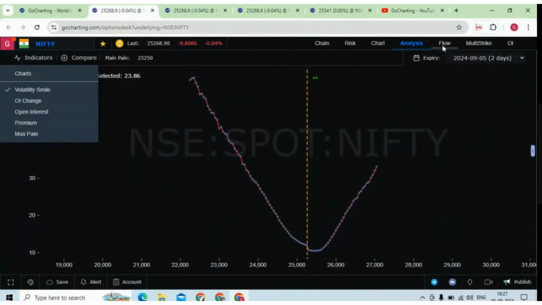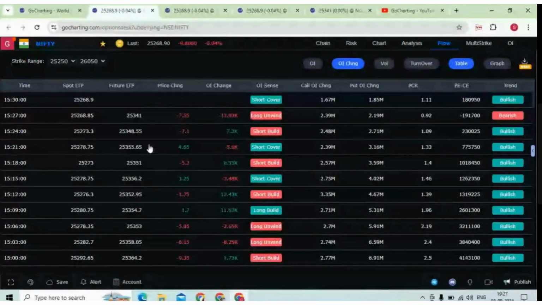Then you have this flow feature. Now let me talk about this a little bit. This is a very unique feature in GoCharting. On the left hand side, we have the spot and future LTP. Then we have price change and OI change. Based on the futures price change and OI change, we have the OI sense.